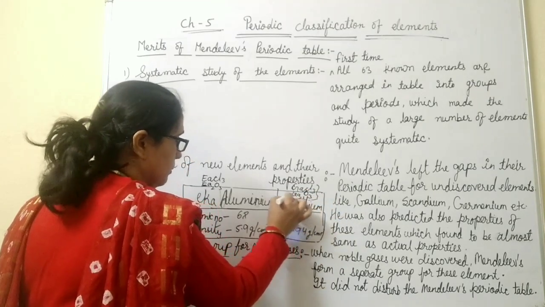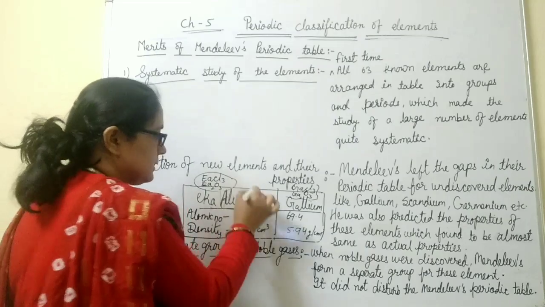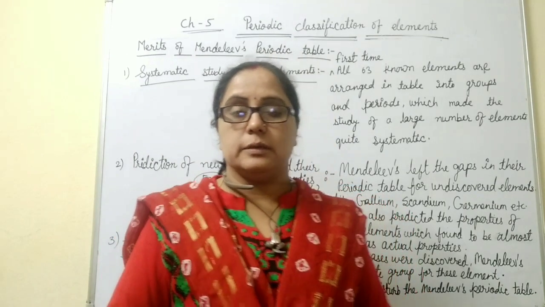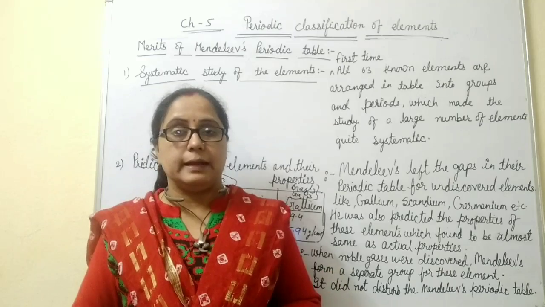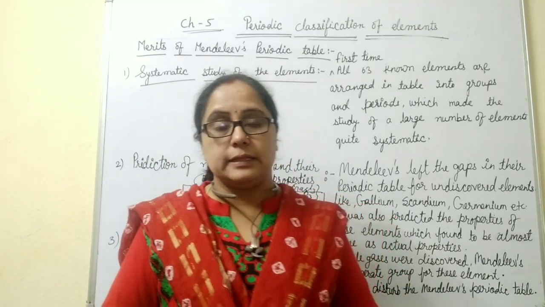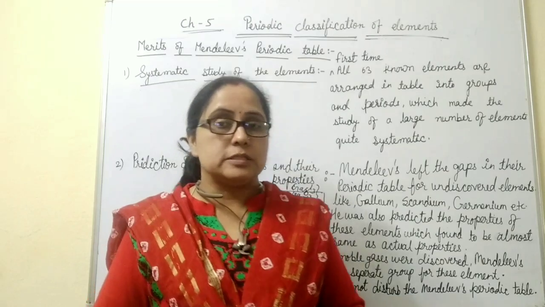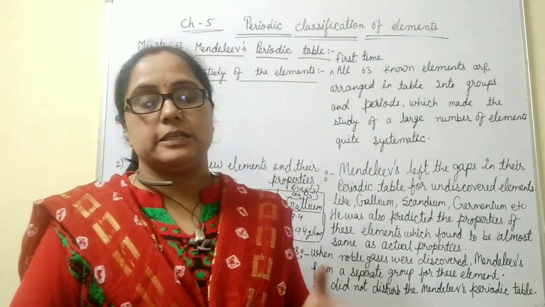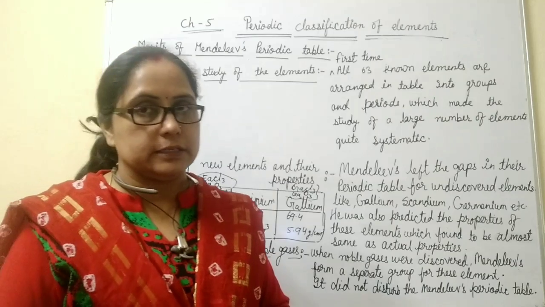It means their compounds, chlorides and oxides, are also similar to each other. On the basis of that, we can say that the prediction of undiscovered elements and their properties was possible in the Mendeleev periodic table. This was an achievement of the Mendeleev periodic table.